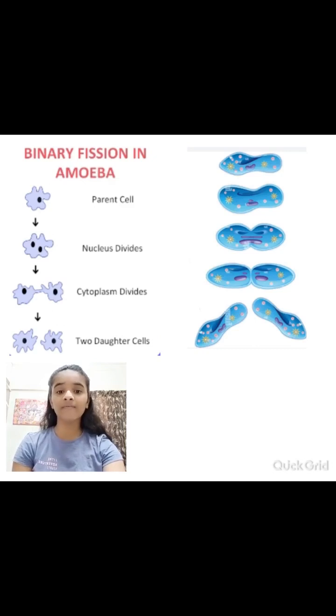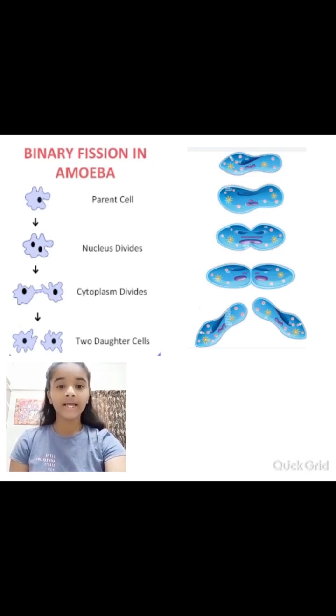Let's see types of asexual reproduction. First, we will see binary fission. Bi means two and fission means splitting. Next question is, in which organisms is this type of reproduction, binary fission, seen? The answer is, this type of reproduction is seen mostly in unicellular organisms like amoeba, paramecium and euglena.